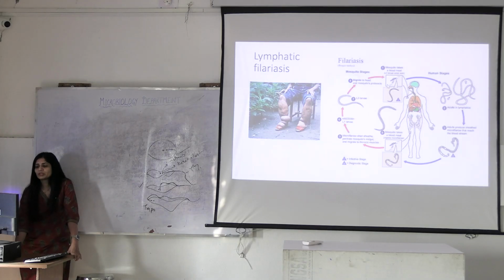What was the infective form in filariasis? Infective form, filariform larva, which is L3 larva. Okay. And what was the diagnostic form? Sheathed microfilaria, L1. Okay. What are the two stages? Human stage and mosquito stage. What is this mosquito? Culex or Aedes. Okay. Then what is happening here? How did it become from L1 to L3? It underwent what? Molting.